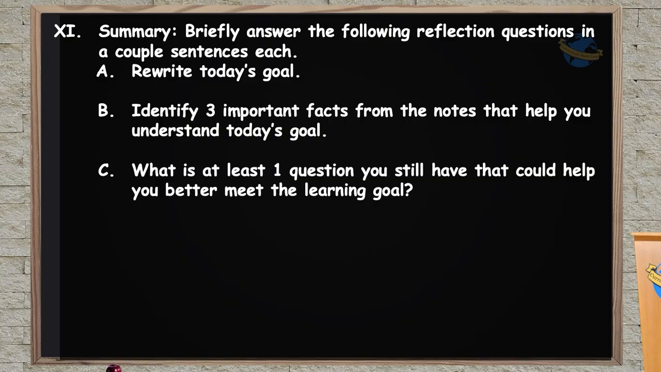But for now, please rewrite today's goal. Use 3 complete sentences to write what 3 facts or ideas help you understand today's goal. Again, write these out. Don't copy and paste. This is all about helping you remember this information. And then write 1 question that I'll respond to.